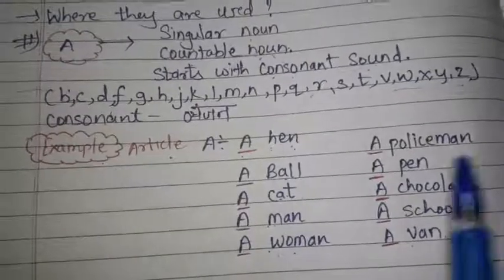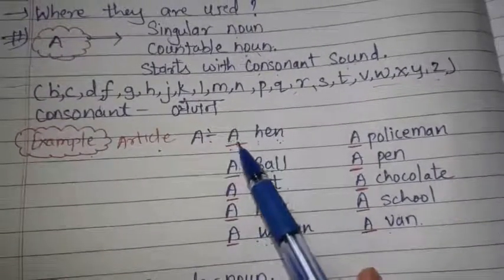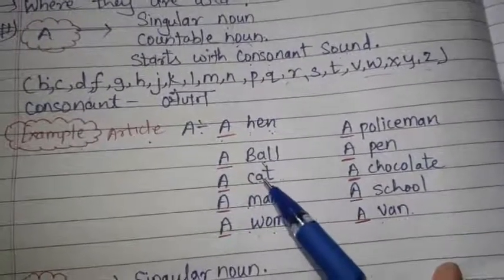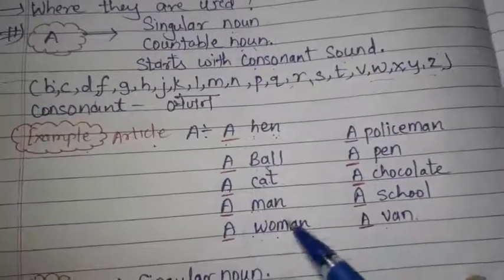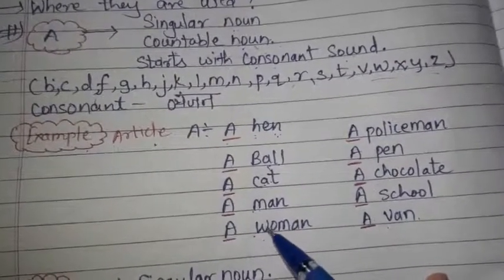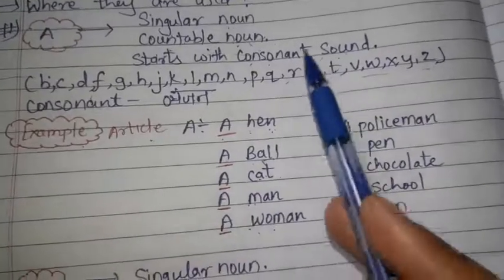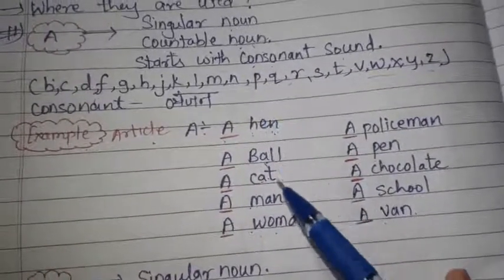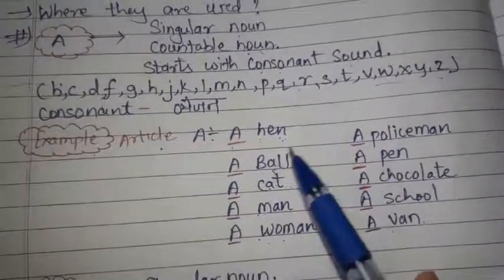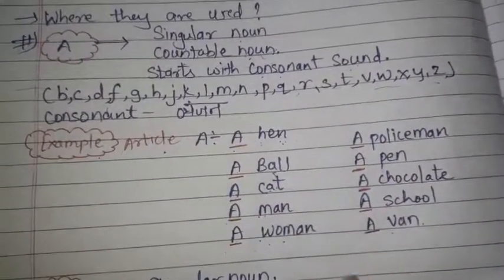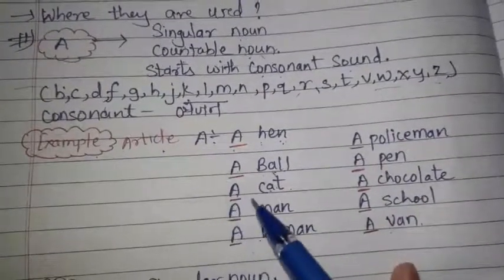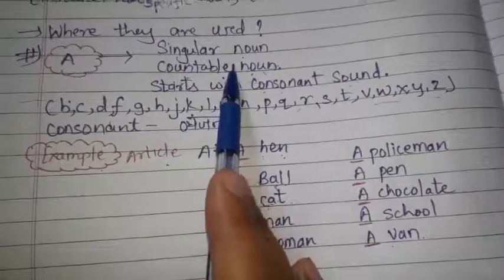Let us see the examples. When there is one hen, we would say a hen. One ball, a ball. One cat, a cat. One man, a man. One woman, a woman. Here they are singular, एक एक है. अगर ये plural है, ज़्यादा है, जैसे balls, so I can't use a. If cats, I can't say a cats, because a is used only for a singular noun.